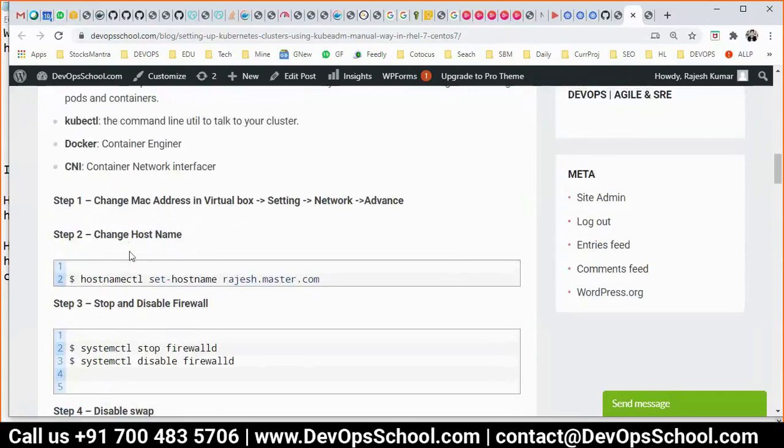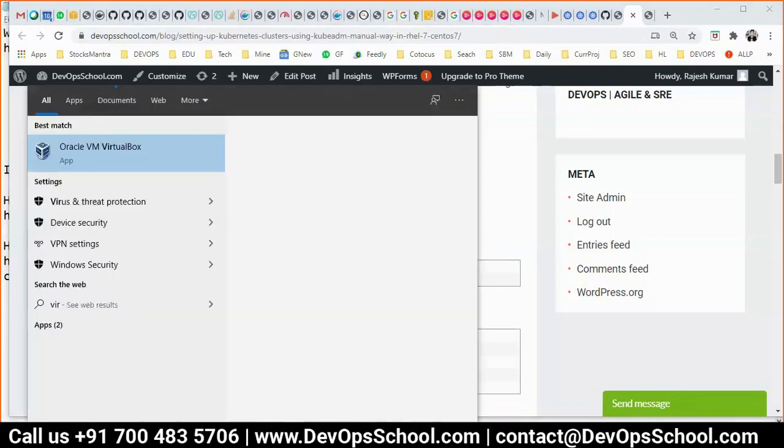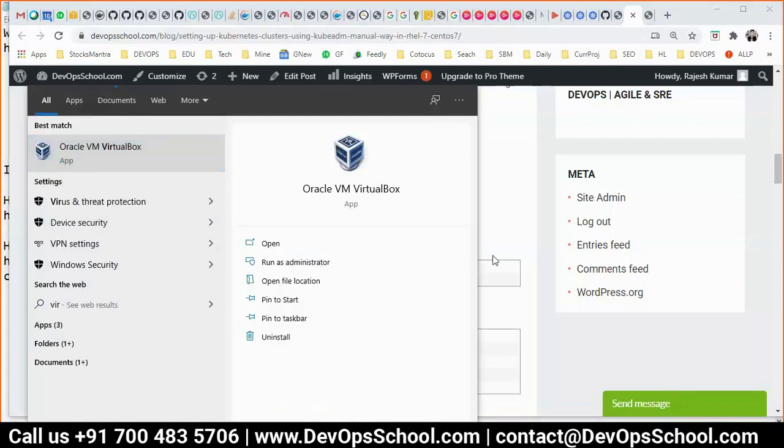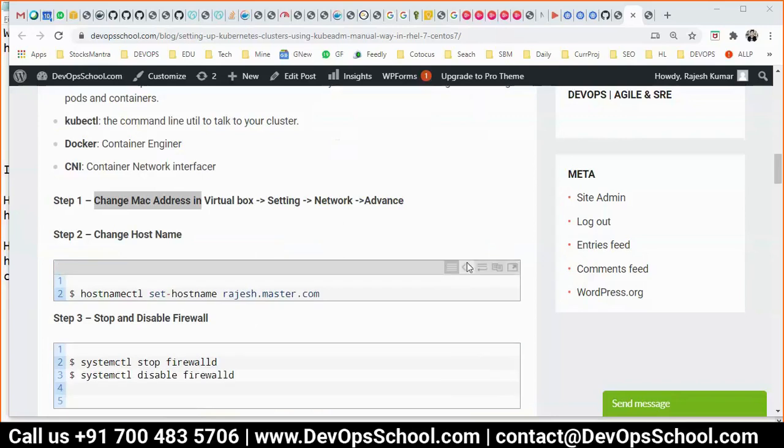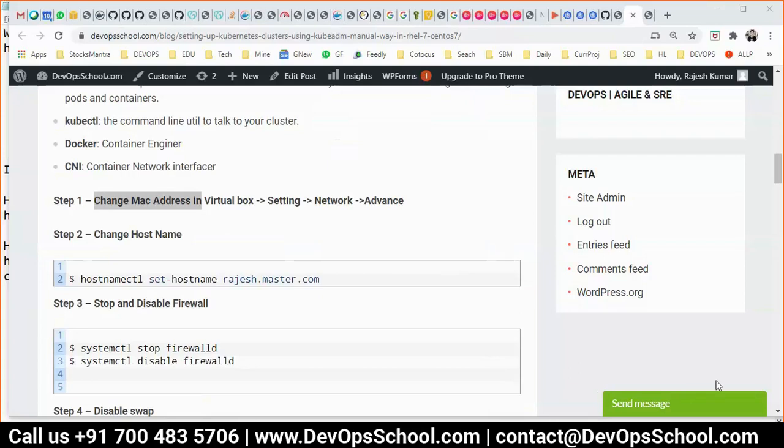So the first thing you will do: you have to go to VirtualBox. Just hear me out clearly. You have to go to VirtualBox, Settings, Network, Advanced, and change the MAC address. How can you do that? Let me open VirtualBox here. Please look at my screen. For the next half an hour, focus on my screen only, so you will save some time.